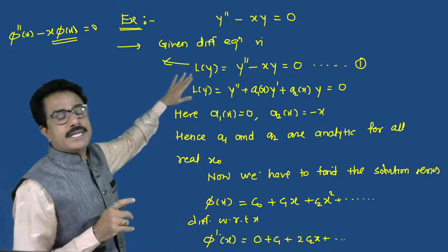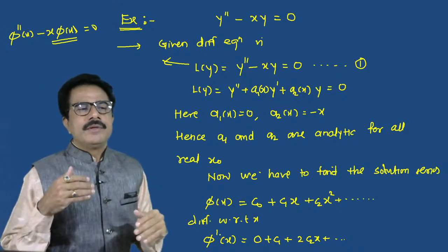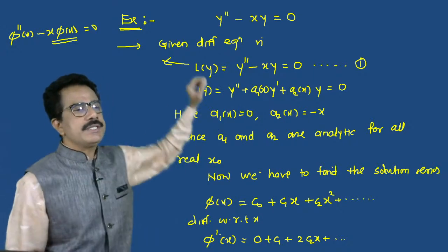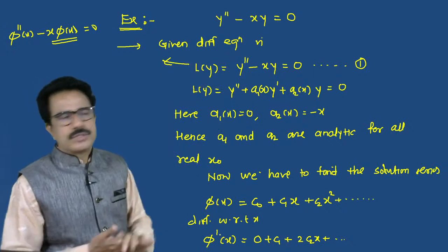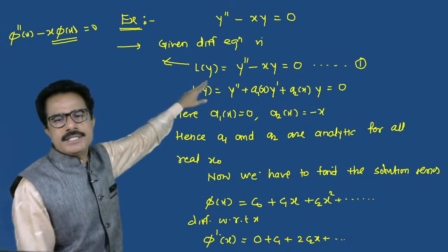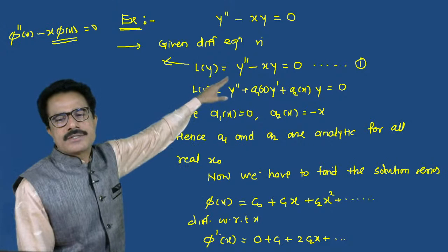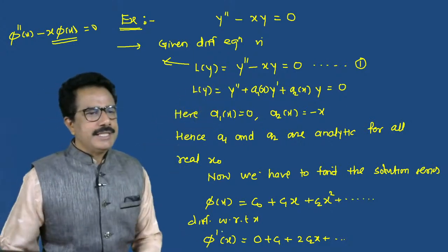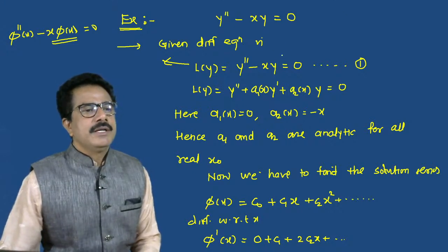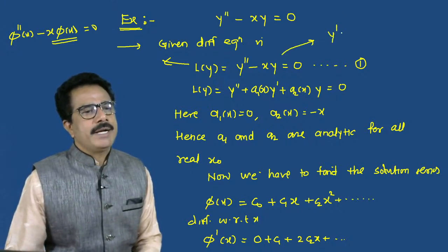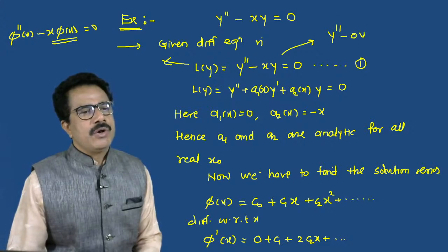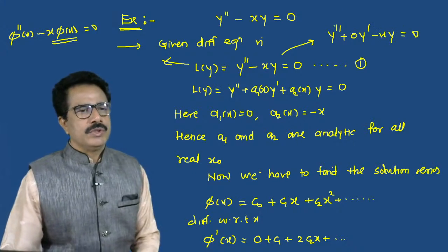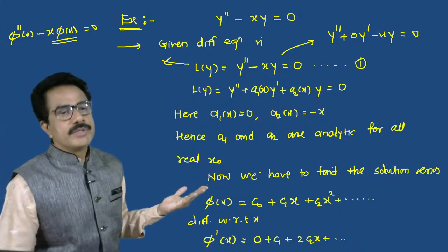Now we have to consider this example. Suppose the second order homogeneous differential equation with variable coefficient is y double dash minus x into y is equal to 0. The given differential equation is L of y = y double dash minus x y, which is equal to 0. That means L of y, actually this can be written in this way also, because the y dash term is absent, so y double dash plus 0 y dash minus x into y which is equal to 0. This is the second order homogeneous differential equation.